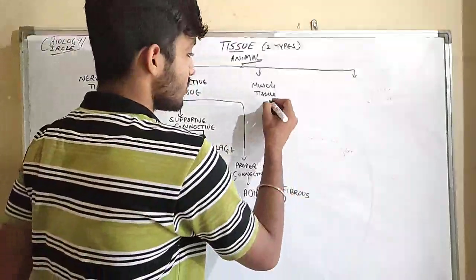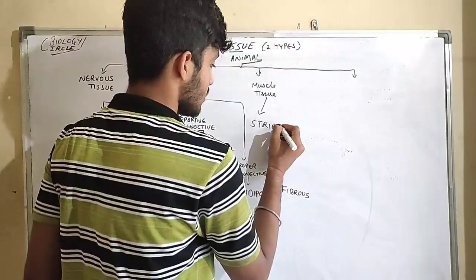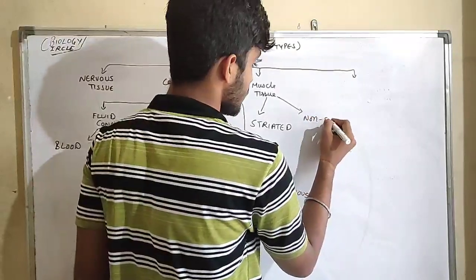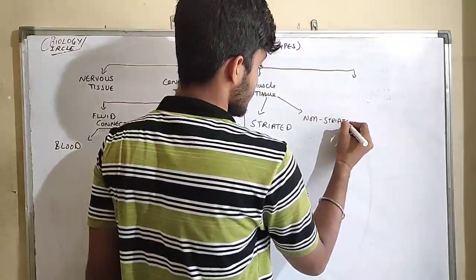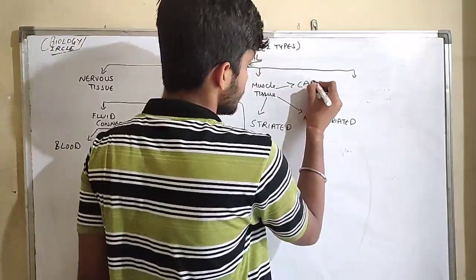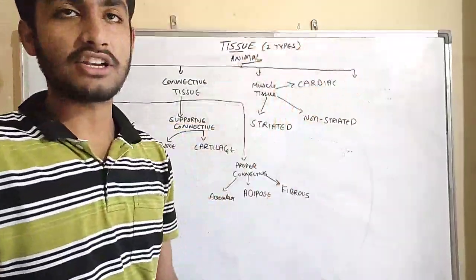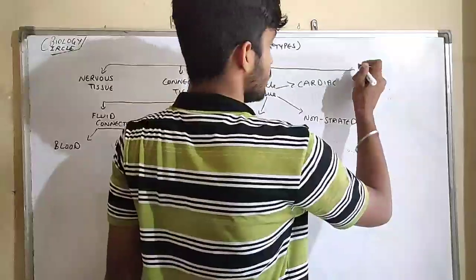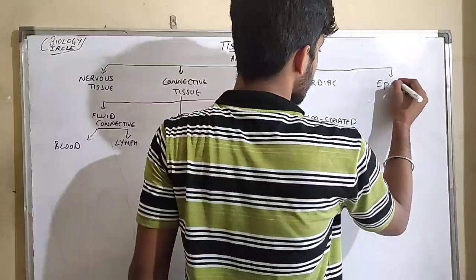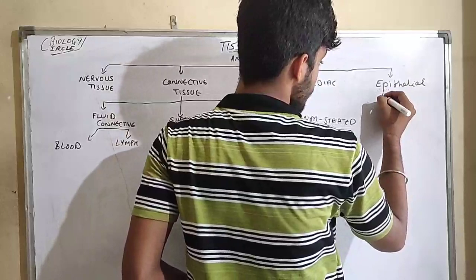Muscle tissue is of three types: striated muscles, non-striated, and here I write the third one, cardiac. And the fourth division of animal tissue, that is epithelial, which is of types.